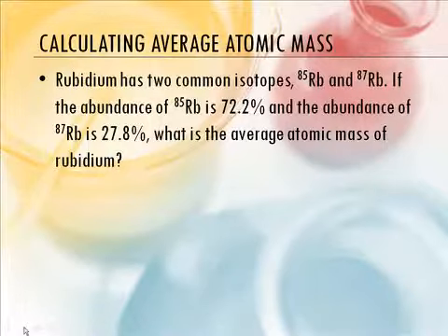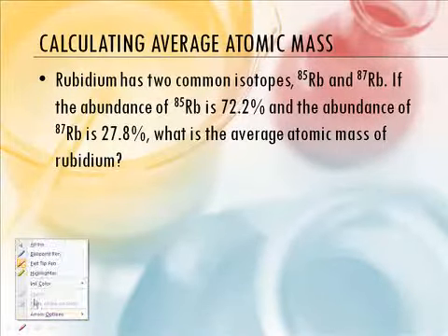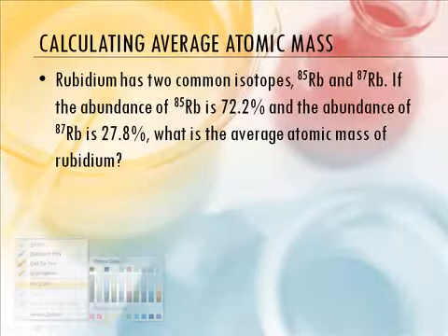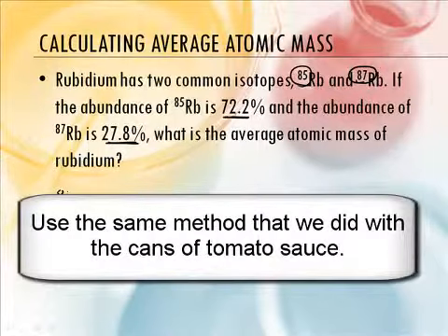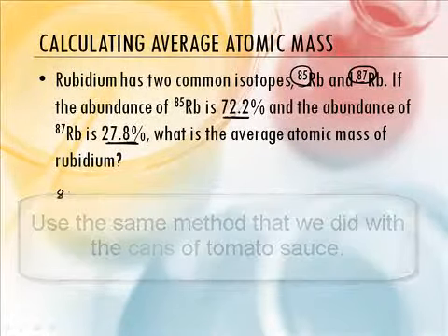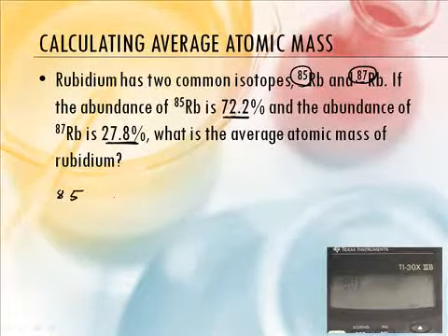All right, Mr. Sams, what we want to now talk about, of course, is the example here. We've got rubidium with a mass number of 85, and also another one that weighs 87. We know their percentages. What is the average atomic mass of rubidium? All right. So we're going to do the same thing that we did earlier. Rubidium 85, that's its atomic mass.